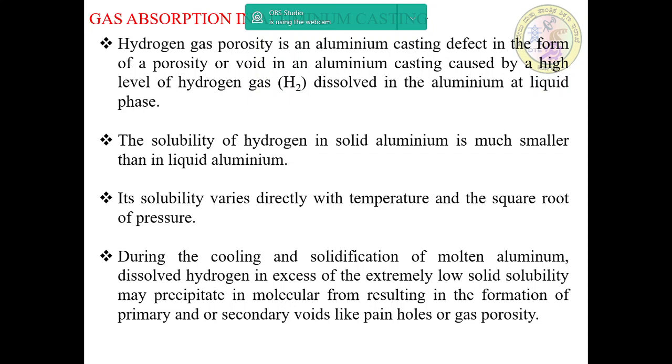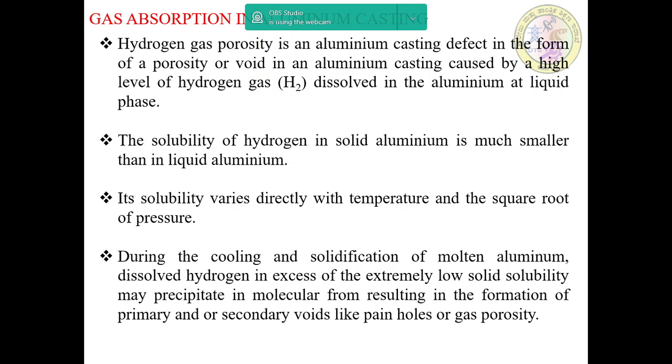The solubility of hydrogen in solid aluminum is much smaller than in liquid aluminum. Its solubility varies directly with the temperature and the square root of the pressure.